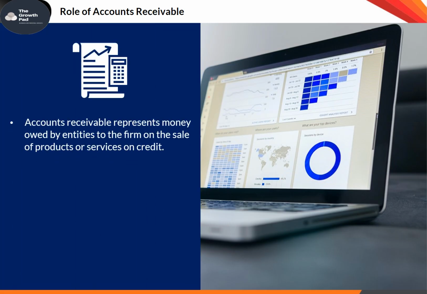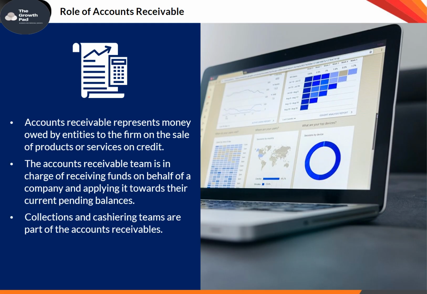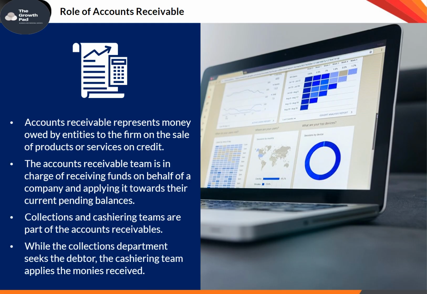Accounts receivable represents money owed by entities to the firm on the sale of products or services on credit. The accounts receivable team is in charge of receiving funds on behalf of a company and applying them towards their current pending balances. Collections and cashiering teams are part of accounts receivable. While the collections department seeks the debtor, the cashiering team applies the monies received.